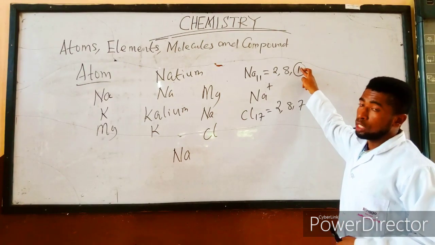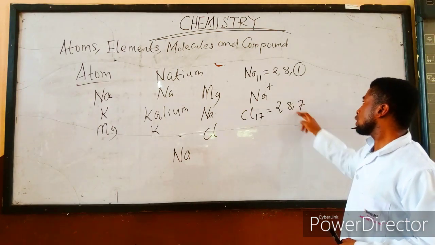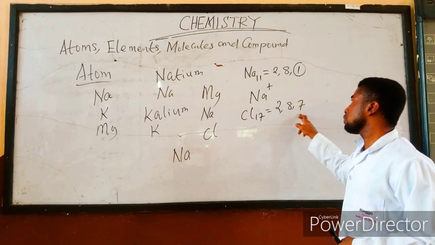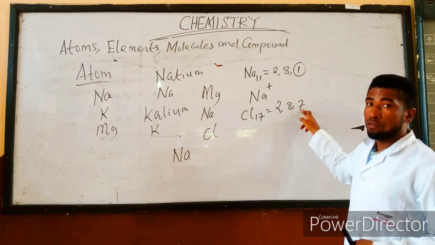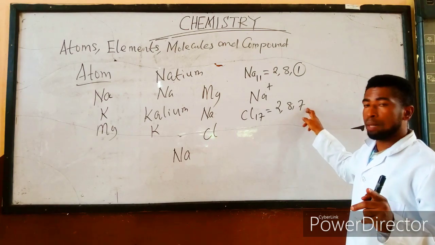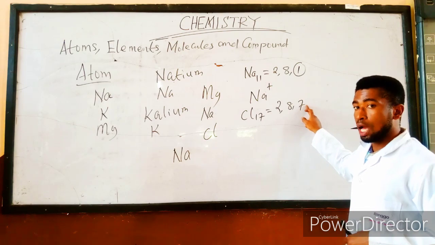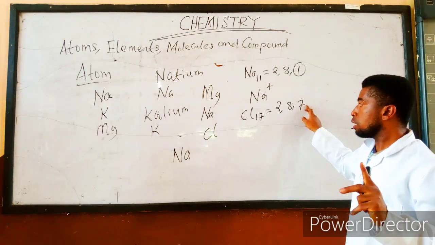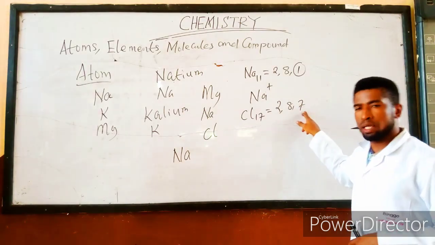If you come here again and say that because the outermost electron is 7, the valency of chlorine is 7, you are wrong. For non-metals, how to get their valency is, what is the number I'm going to add to the outermost electron to make it 8? And that is 1. That's why the valency of chlorine is what? 1. And not 7.